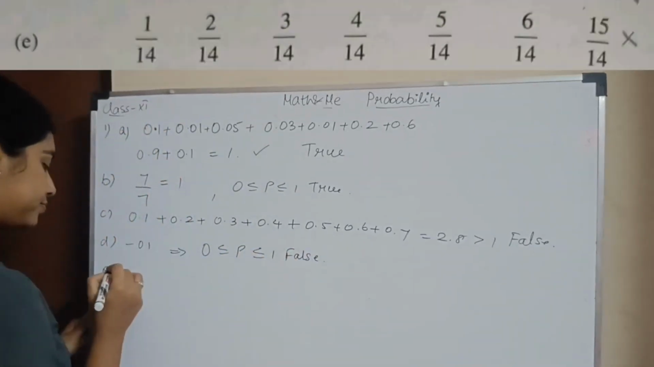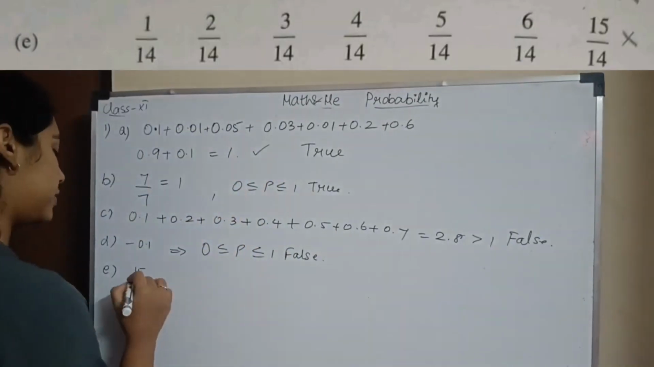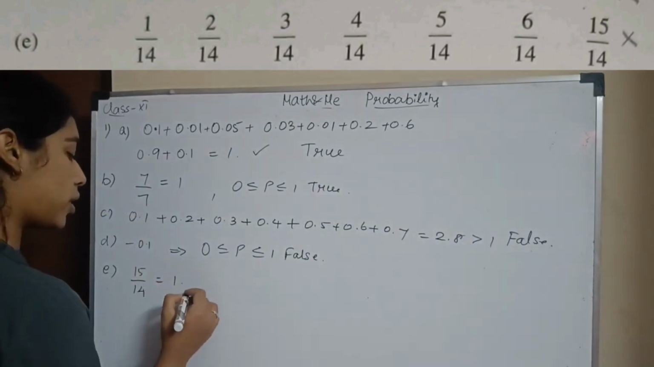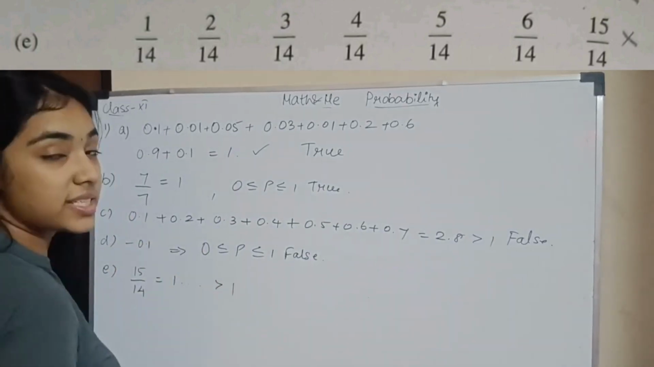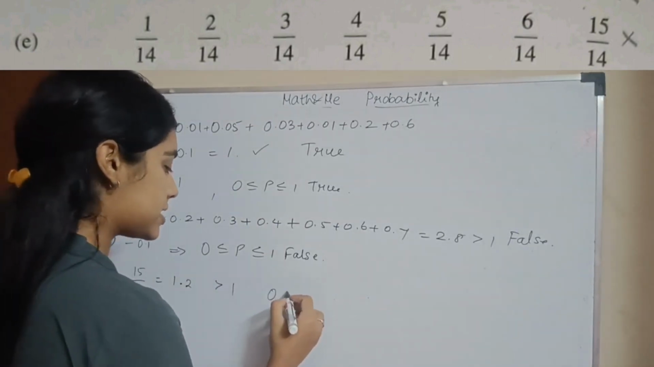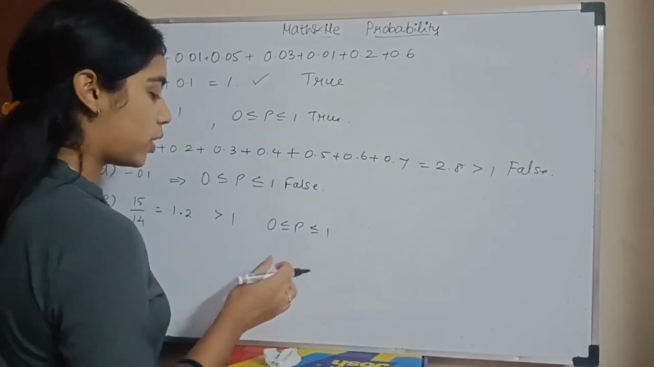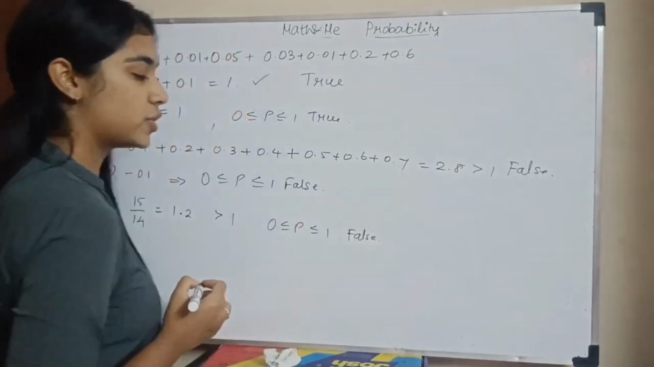Okay. Last subsection, I have 15 by 14. 15 by 14 is nothing but 1 point some number. So 1 point some number is a number which is greater than 1, which means it does not satisfy the condition 0 less than or equal to p less than or equal to 1. It is not between 0 and 1. So which means the answer is false. Okay.